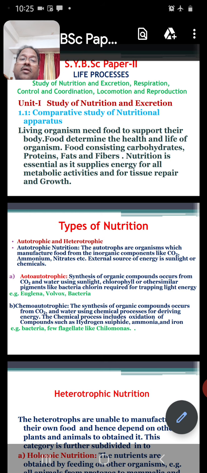So they are producing their food with the help of chemicals. Chemoautotrophic nutrition is found in certain types of bacteria and a few flagellate protozoan animals like Chilomonas. Chilomonas is a protozoan animal which produces its food in the body with the help of certain chemicals.